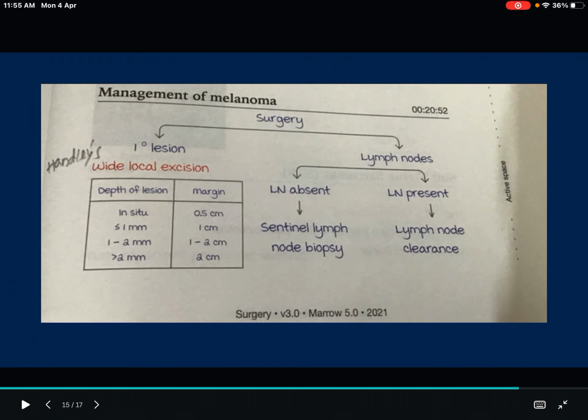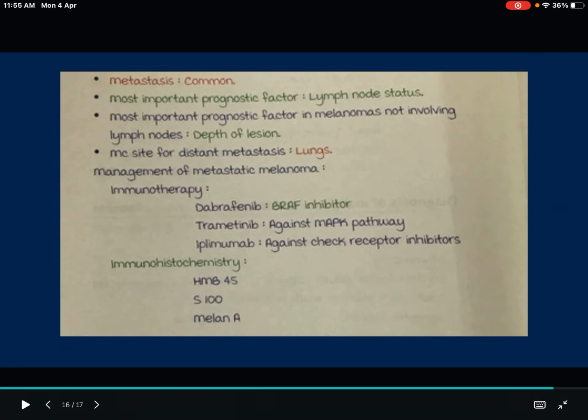Coming to the lymph nodes, if the lymph nodes are involved or palpable, we should do lymph node clearance surgery. And if the lymph nodes are not palpable, sentinel lymph node biopsy should be done to see whether the lymph node is involved or not. That's it. Then metastasis is very common.